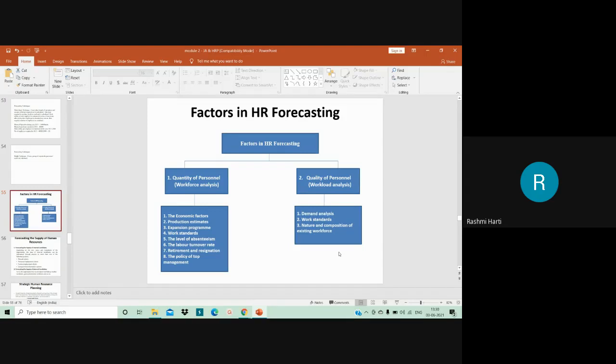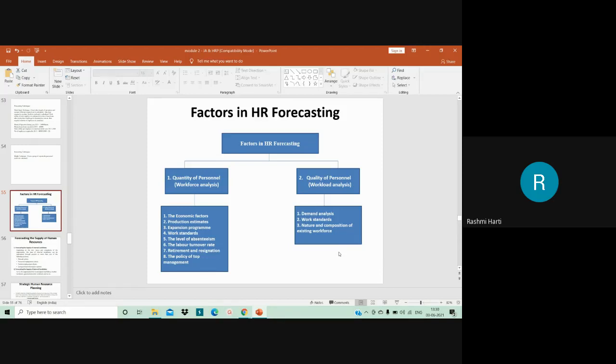So you have the first one, that is the national economy. Then you have the second one, that is international economy, and then future prospects. These are the three factors which are taken into consideration when it comes to economic factors. Here, if prospects of future economic situation is good, then the future sales and the production prospects will also be good, resulting in more hands to obtain the level of activities.